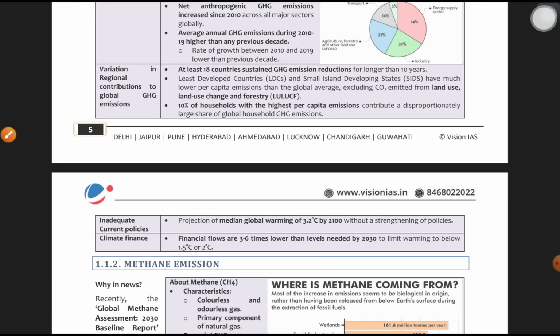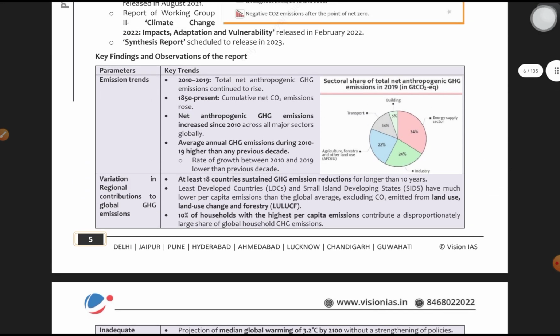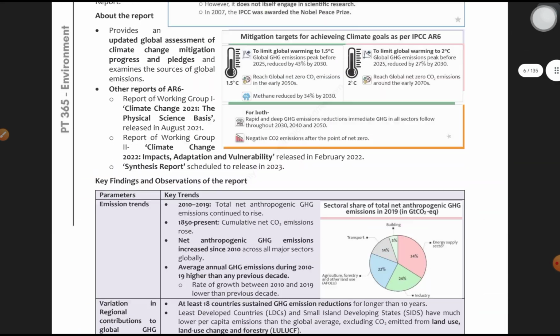Inadequate current policies, it is just an assessment from the report. Median global warming of 3.2 centigrade by 2100 without strengthening of policies. It is such a problem. The current policies are inadequate. Climate finance flows are 3 to 6 times lower than the levels needed by 2030. These are just general statements we can write in the mains exam pertaining to prelims. There is nothing much here.